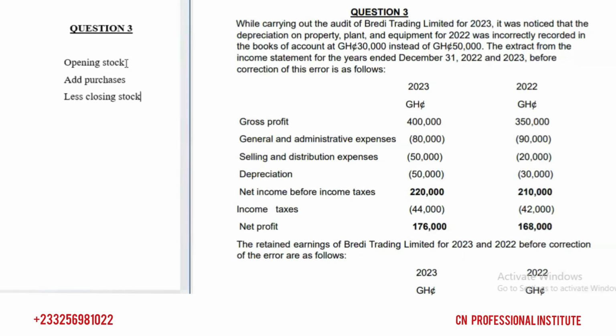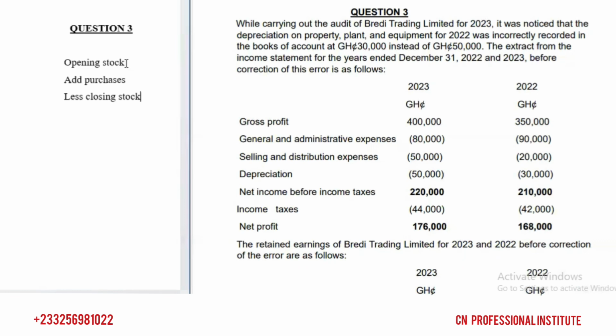Let me pick opening stock again. Let's look at underestimation. When you make an error and the error will reduce your opening stock, you have underestimated your opening stock. What happened to cost of sales? If you reduce your opening stock, cost of sales what? Reduces, because we will add opening stock to cost of sales. So when you underestimate your opening stock, cost of sales reduces. So if you are correcting the error inside cost of sales, you have to add the underestimation of the opening stock back to cost of sales.